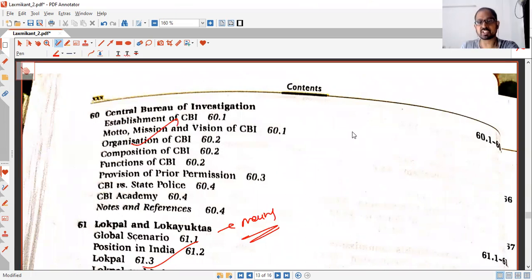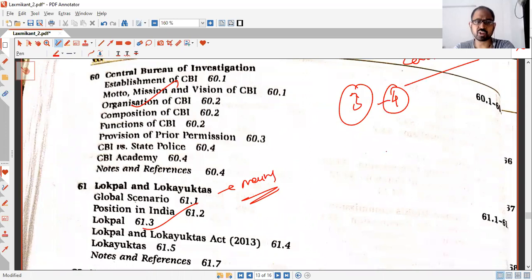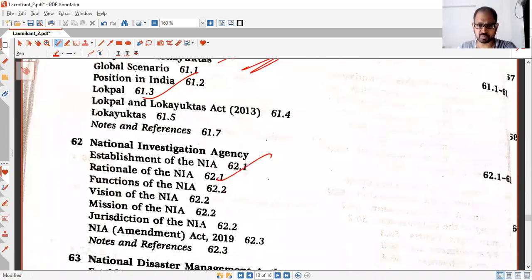So all these chapters combined, I have prescribed around 3 hours. The same procedure as we did for the constitutional bodies. Same things you need to know. So you can take up to 4 hours also. That's fine. But there are around 8 or 9 bodies. You can go with that. Okay. NDMA is important.